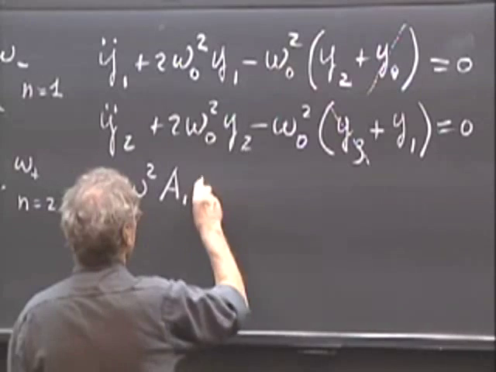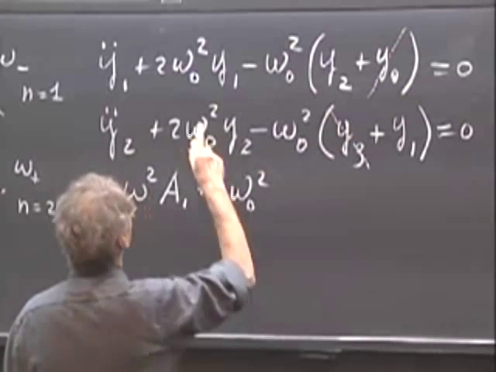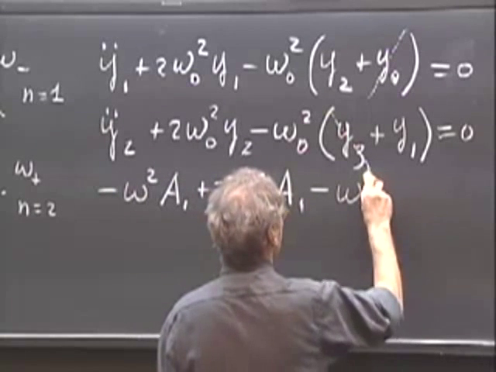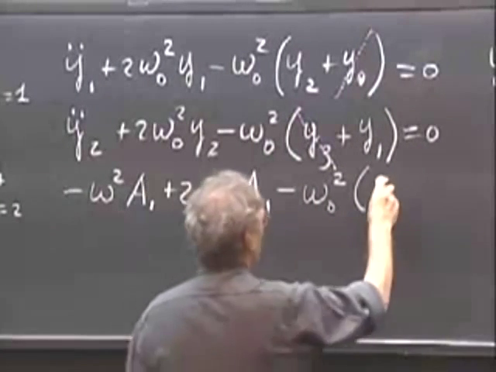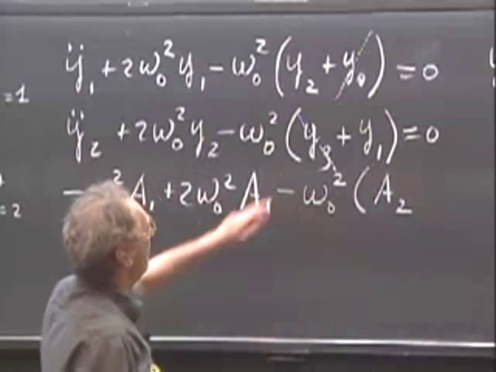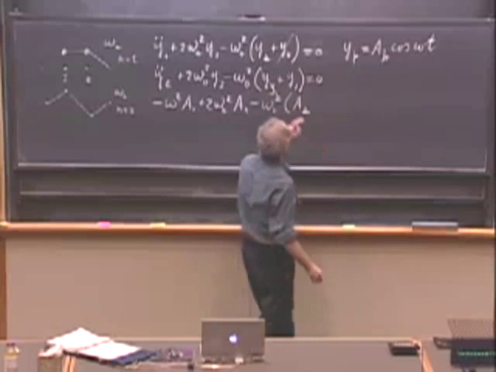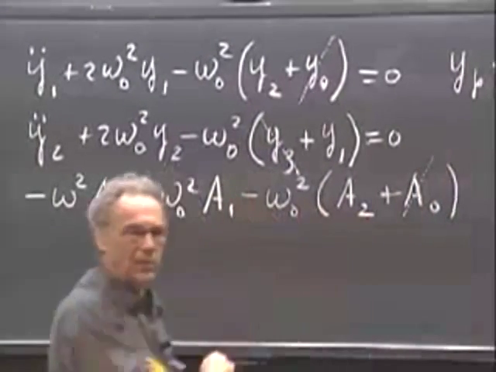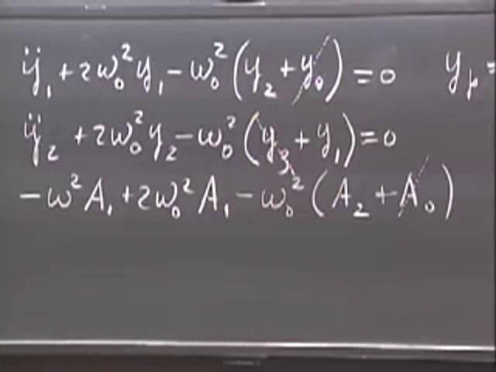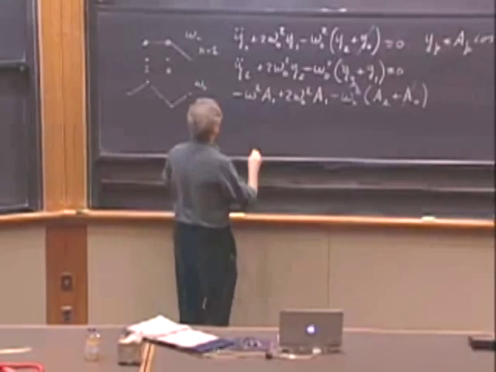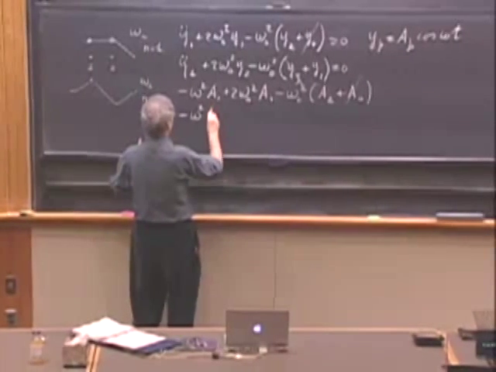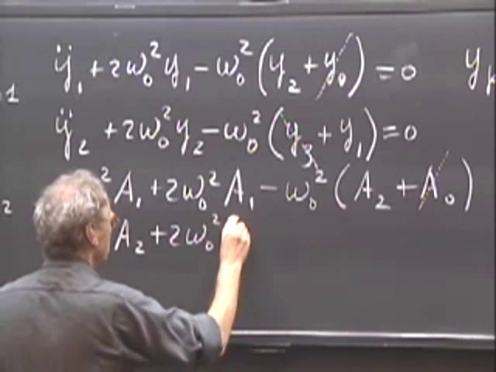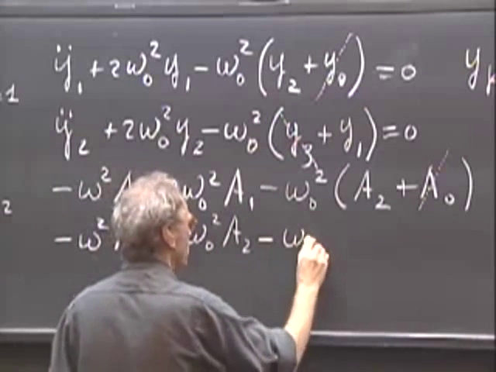Then I get plus 2 omega 0 squared times a1. And then I get minus omega 0 squared times a2, right? Because now I get a 2 plus a0, which happens to be 0, but I just put it there. You will see shortly why I want to keep it there. I go to particle number 2. I get minus omega squared times a2. Becomes a little boring. 2 omega 0 squared times a2 minus omega 0 squared.